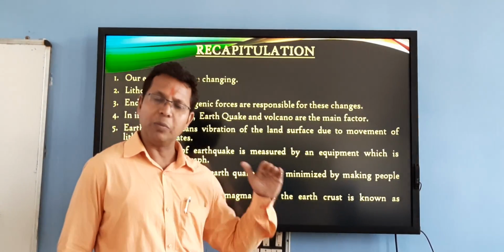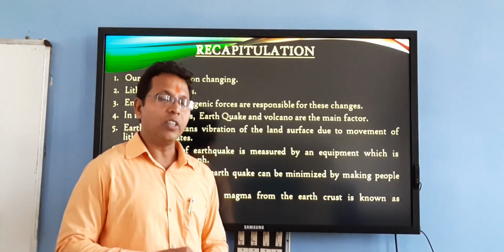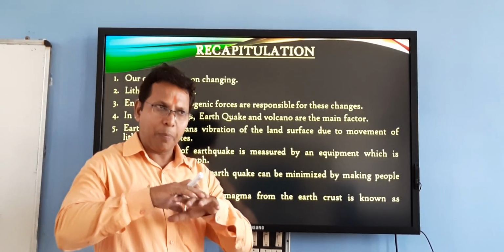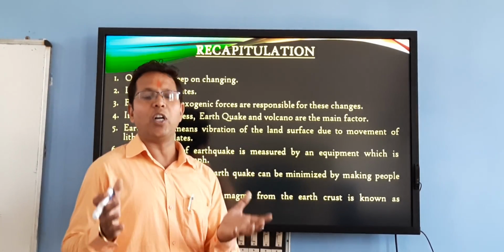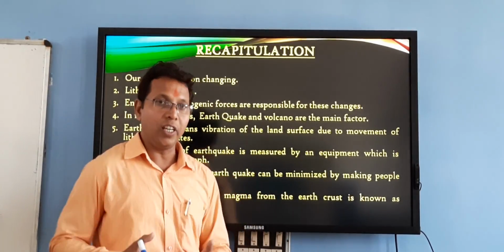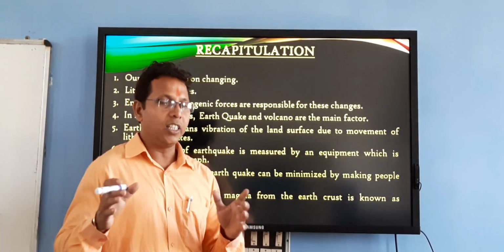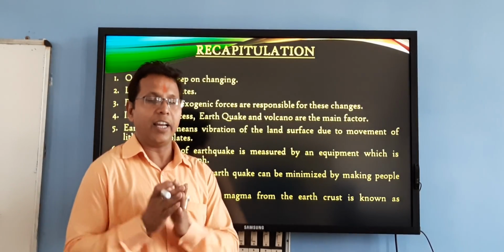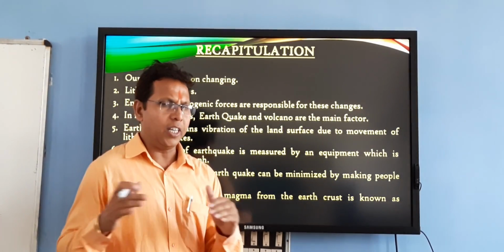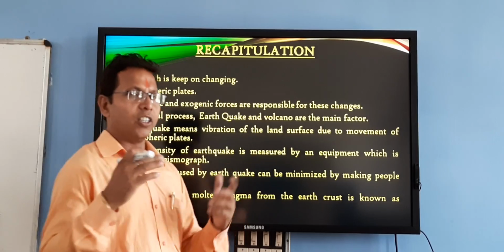What is the meaning of lithospheric plate? As we know, the upper solid part of the earth is known as lithosphere, and it is divided into different parts, and these parts are known as lithospheric plates. And again we know these lithospheric plates keep on moving due to molten magma.